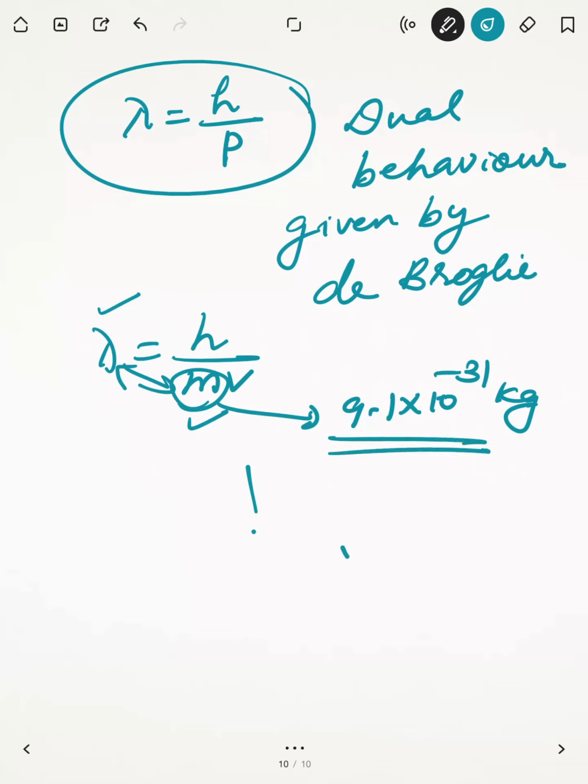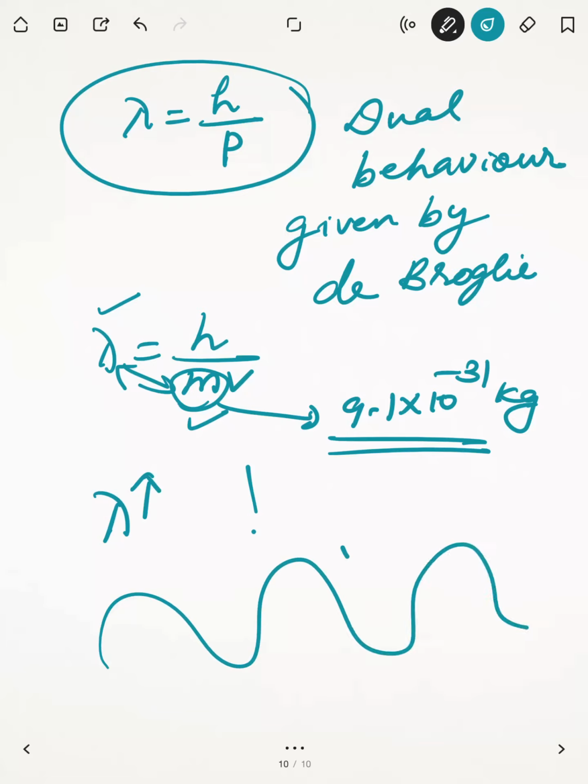mass is very small, that means lambda is very high. Electron is a wave. Electron can act as a wave. So we will be talking about the wave nature of electron. You know what is a wave? A wave has a wavelength and at the same time a frequency. A wave is characterized by a wavelength and frequency.